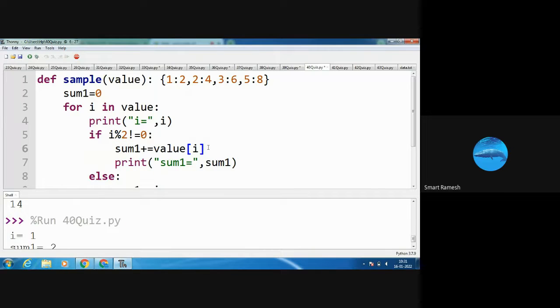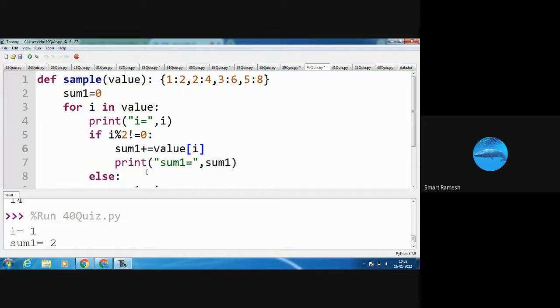Value is the dictionary name, and i value is 1. So what is the value of 1? That is 2. So sum1 equal to 2.